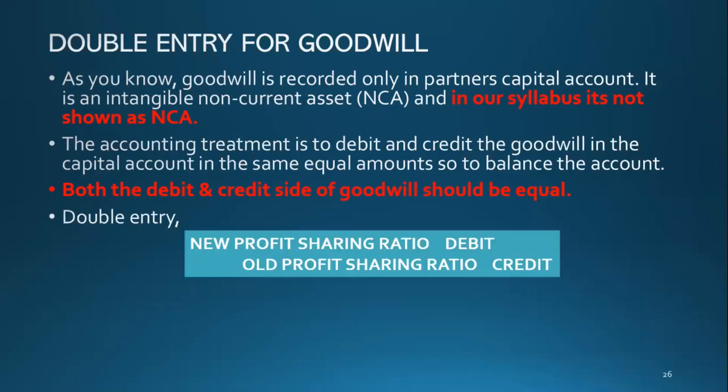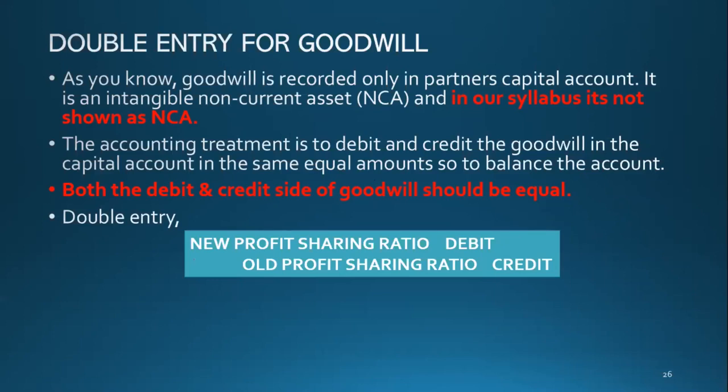New profit sharing ratio debit, old profit sharing ratio credit. Okay, what is this, guys? Now what have I done here? New profit sharing ratio debit and then old profit sharing ratio credit. It is, guys, very easy.